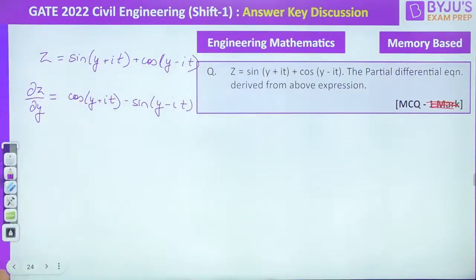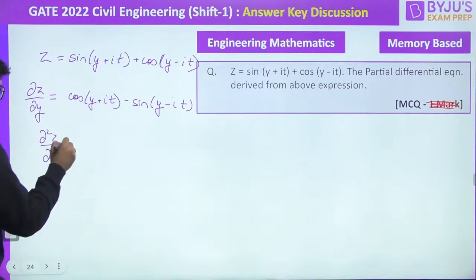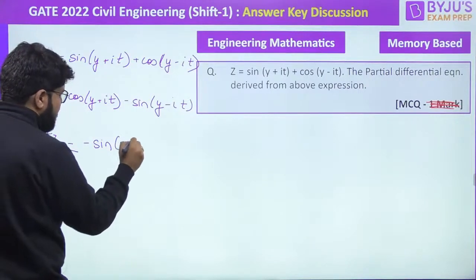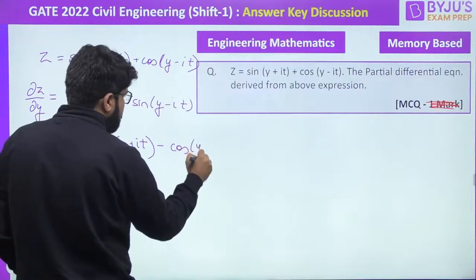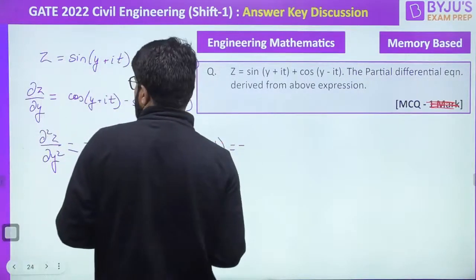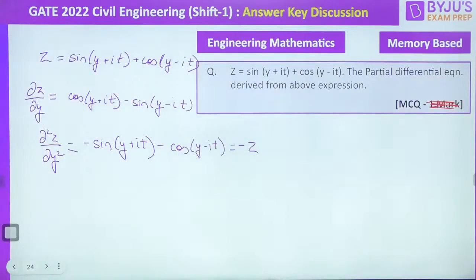Okay, sir. Right. Now, what is the double derivative? Del 2z by del y square. When you double differentiate, cos ka derivative minus sine of y plus it, and sine ka differentiation will be cos only, so cos of y minus it. If you take the minus outside, sine plus cos आ जाएगा, that is minus z. So del 2z by del y square is equal to minus z. Okay. Yes. What about the next one?